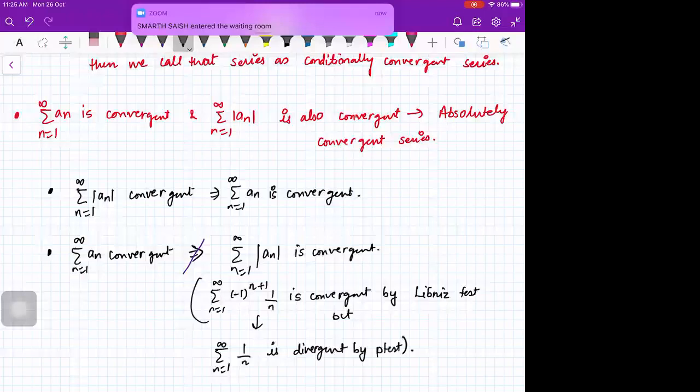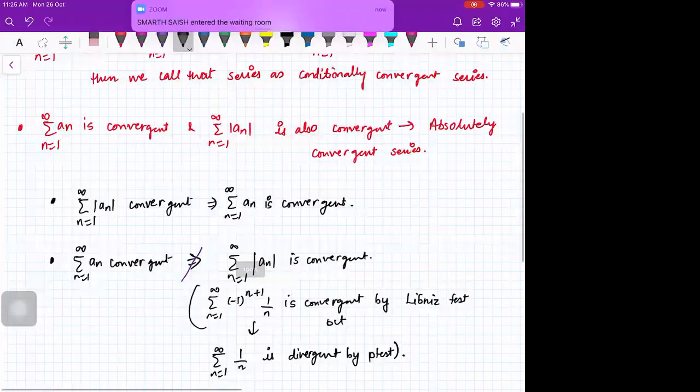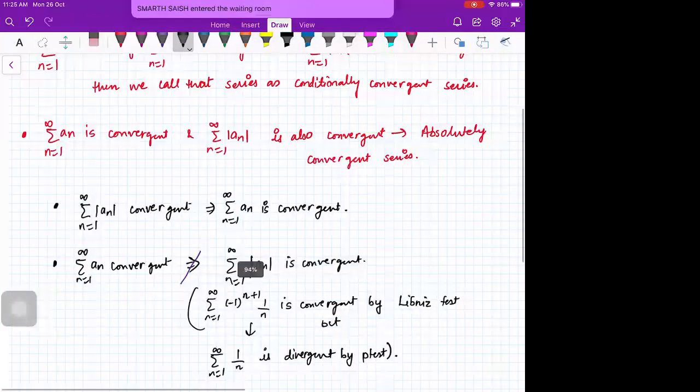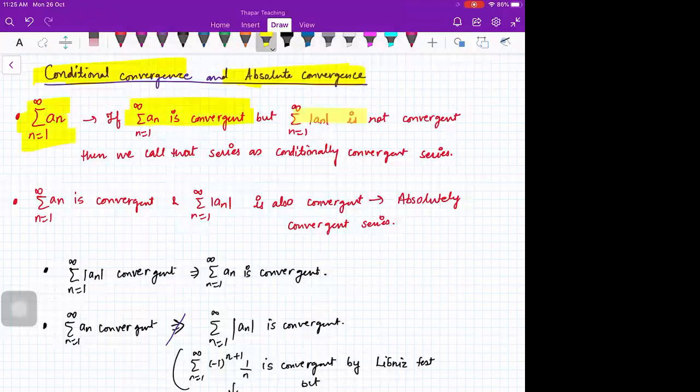Okay, so some students have joined late. So students, we are discussing the concept of conditional convergence and absolute convergence, which we had started in the last class. So let me repeat the definition. If you have a series which is convergent and its modulus series is also convergent. What do you mean by modulus series? You take the mod of each term and then you add.